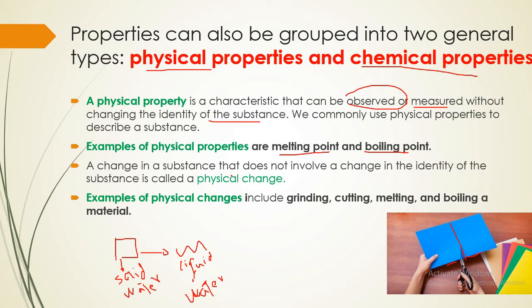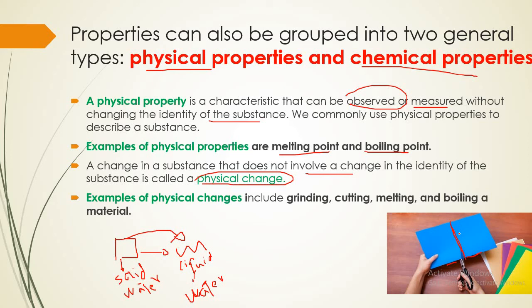A change in a substance that does not involve a change in the identity of the substance, like melting or boiling, is called a physical change. Examples of physical change include grinding and cutting. When you cut the paper into 2 pieces, the identity of the paper doesn't change, so this is called a physical change.